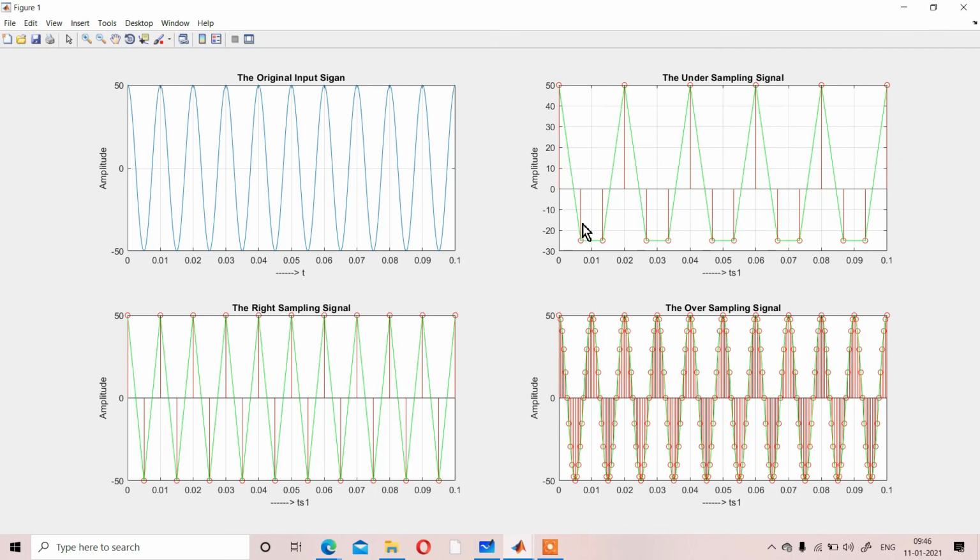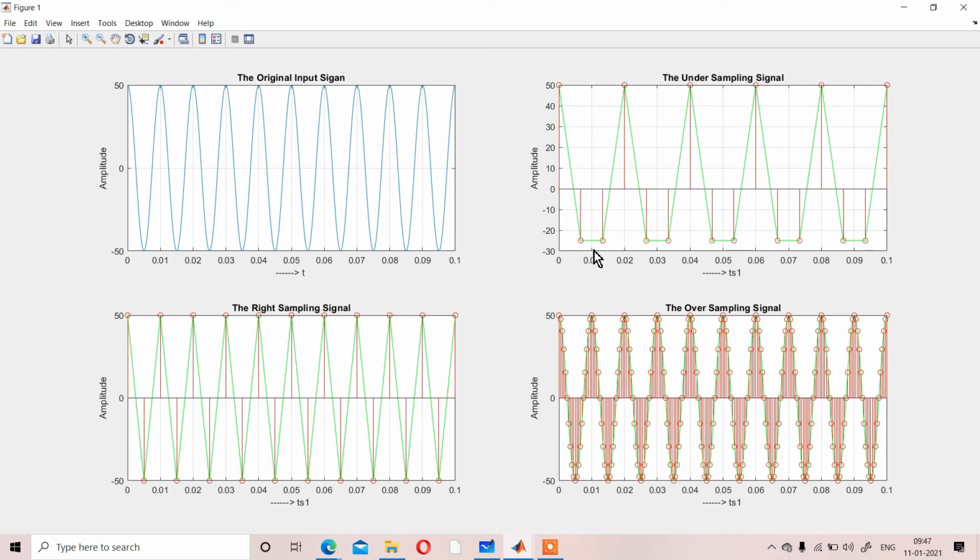That means your sampling gap is so high that within that gap you cannot consider that total range, because if we consider another sampling value here, suppose at 0.01 at that position, it should be connected like that, then maybe you can get your signal. But as the sampling range is increasing, you are not getting that point. So that is the error, the error of sampling of a signal.